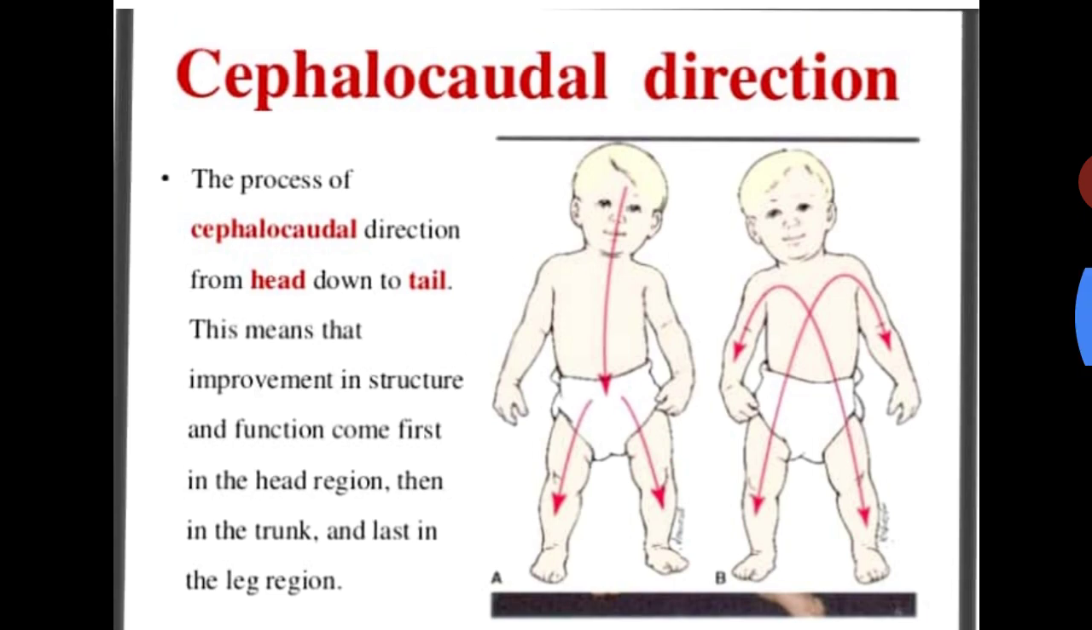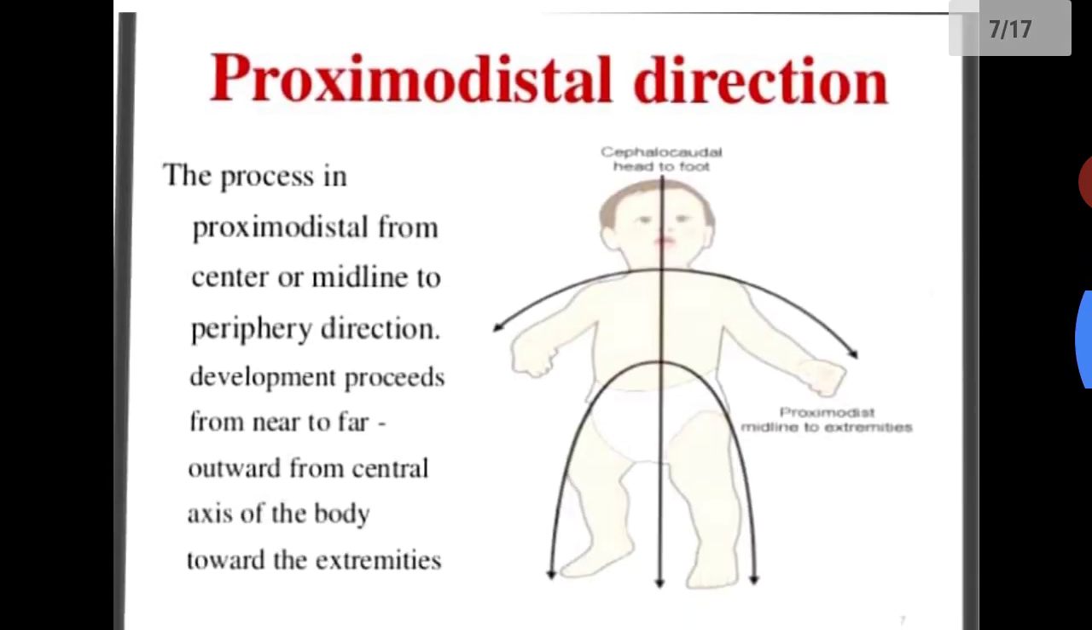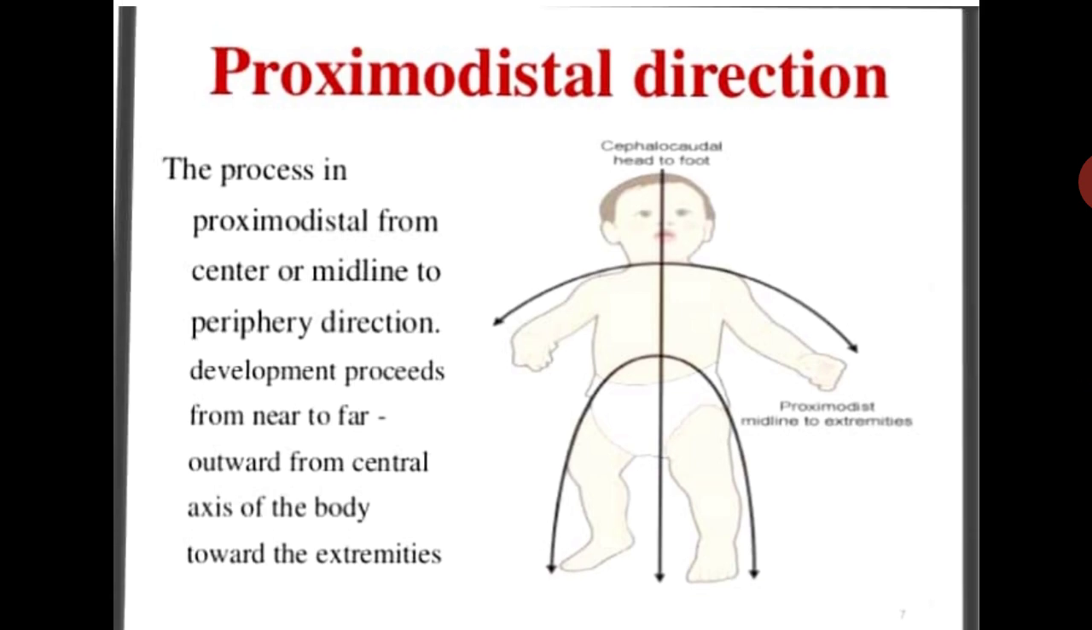So this is the cephalocaudal direction. Next is the proximo-distal direction. That means the process in proximo-distal is from the center or midline to the periphery. Firstly, the growth and development occurs in the midline region, from the center, and then it moves towards the periphery, to the extremities.